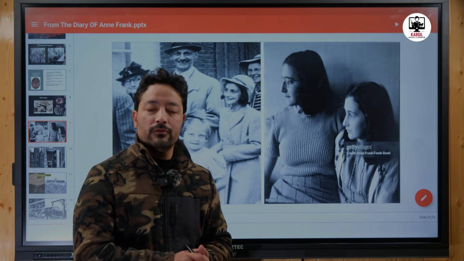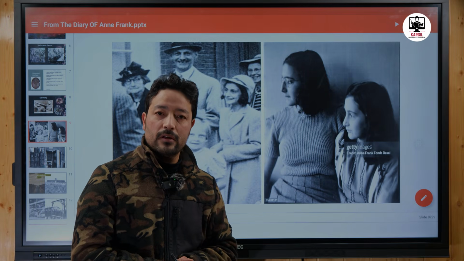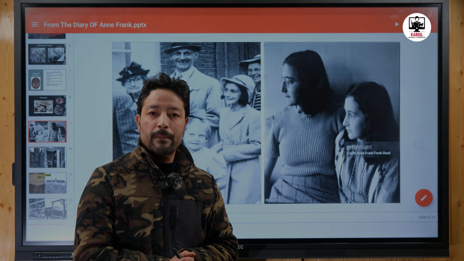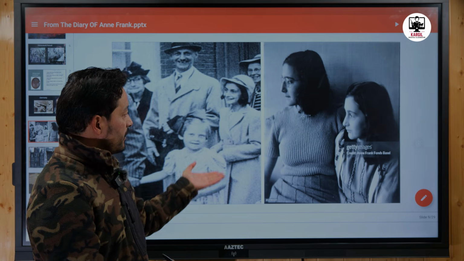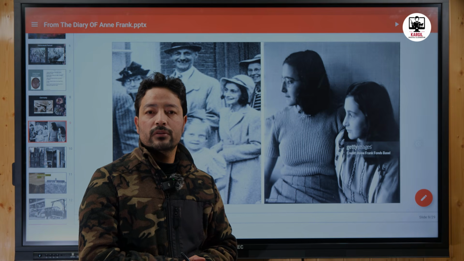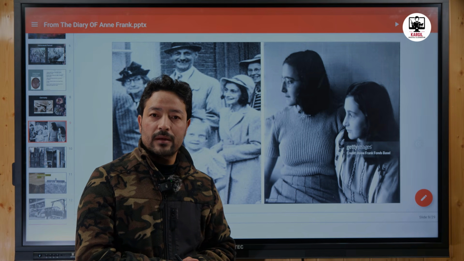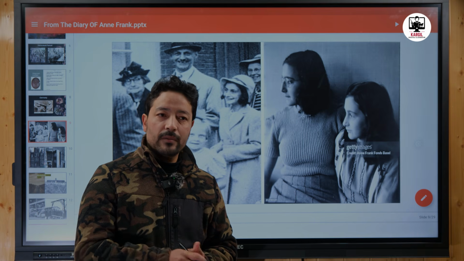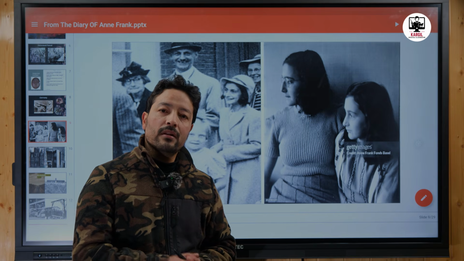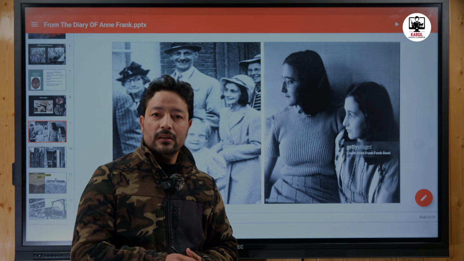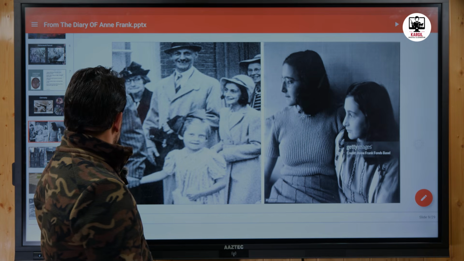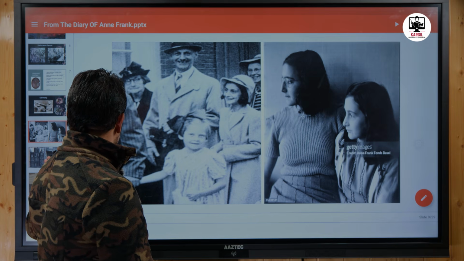A lot of people were moving towards different parts of the world in order to escape the Nazi forces. Since Anne also belonged to a Jewish family, they also had to move to the Netherlands in order to escape the Nazis. What happened almost in 1944, when the Nazi government extended its power, is that they captured the Netherlands also.